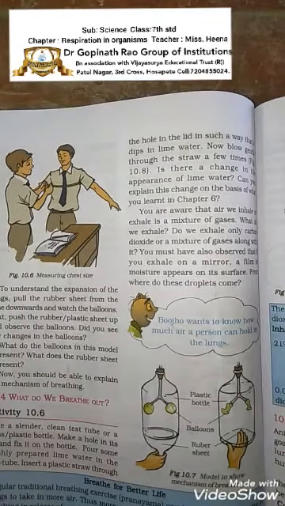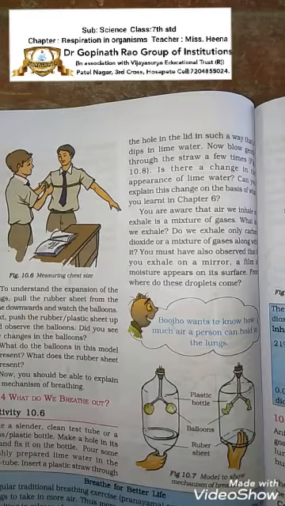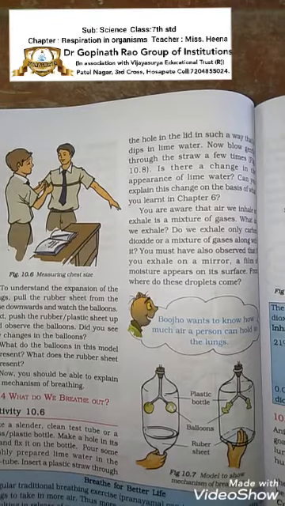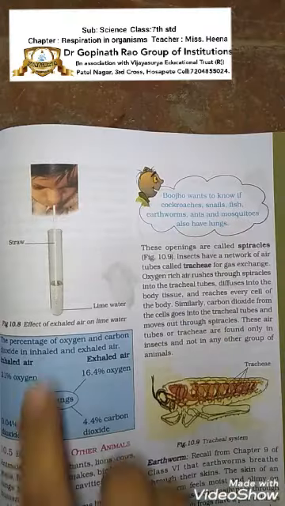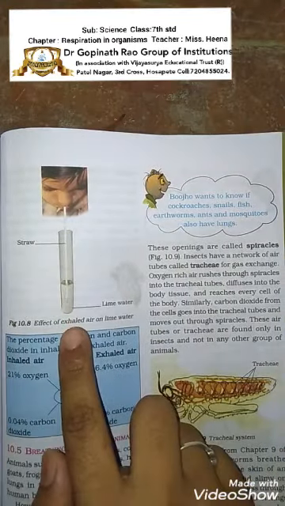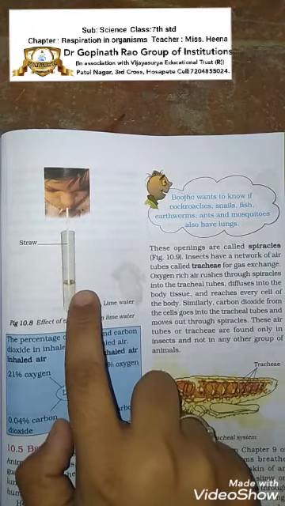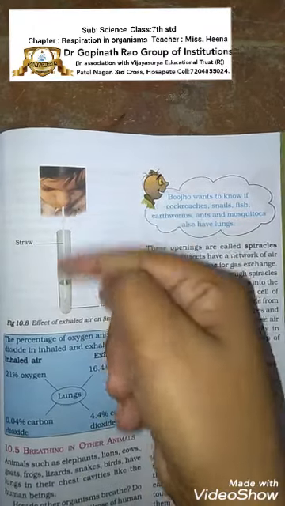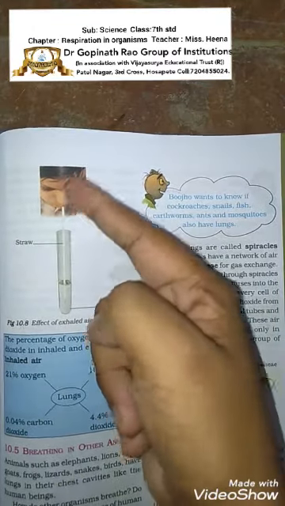Okay, now here we are having another experiment, that is 10.4. What do we breathe out? To do this, what do we have to do? We have to take a clean test tube, as you can see here, and add lime water to it. Then keep a straw and start blowing with the straw.